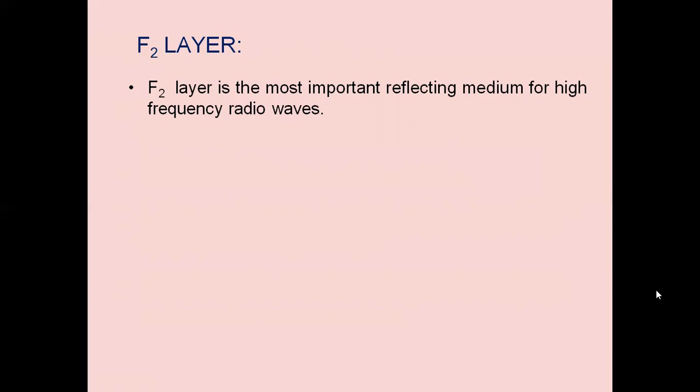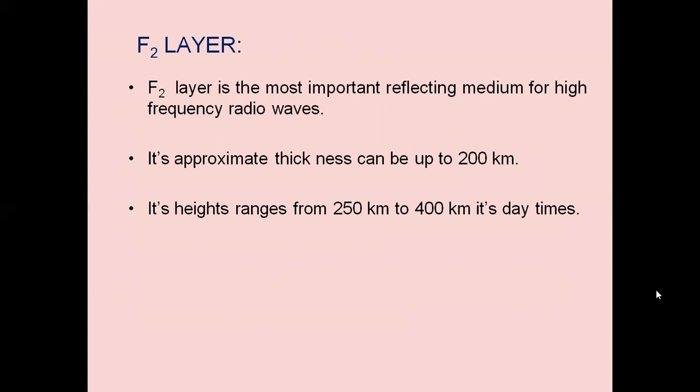We are making use of the reflection properties of the F2 layer for propagating the signal through the ionosphere. Its approximate thickness can be up to 200 kilometers, with its height ranging from 250 kilometers to 400 kilometers in daytime. It starts from 250 kilometers onwards and extends up to 400 kilometers onwards with an average thickness of 150 to 200 kilometers approximately. It varies.